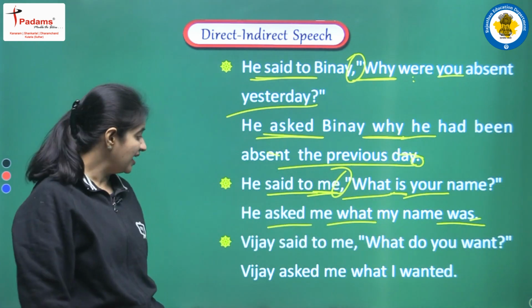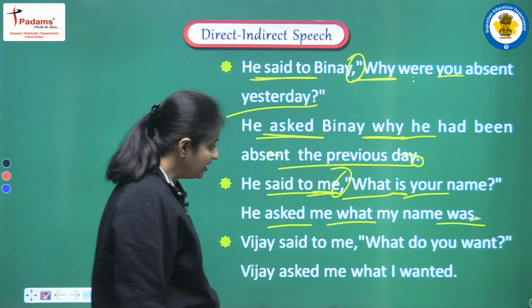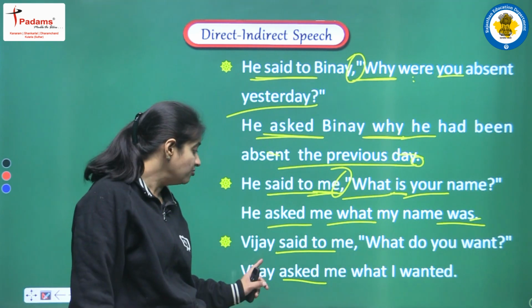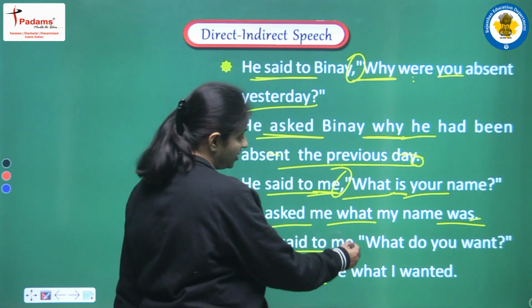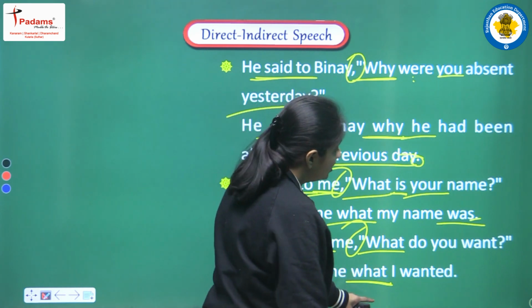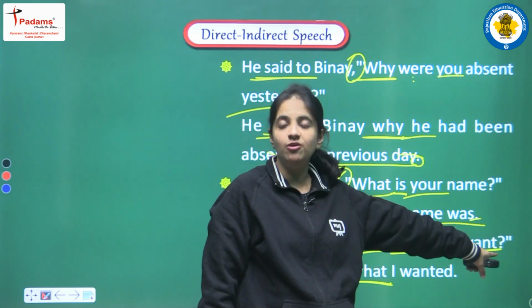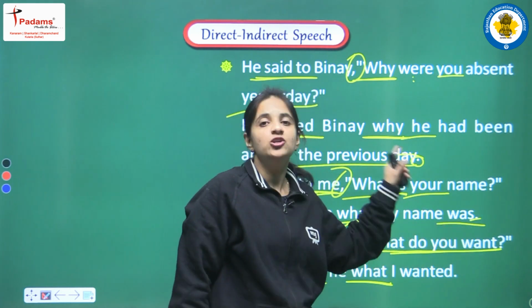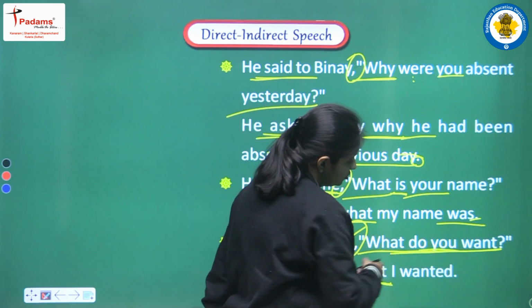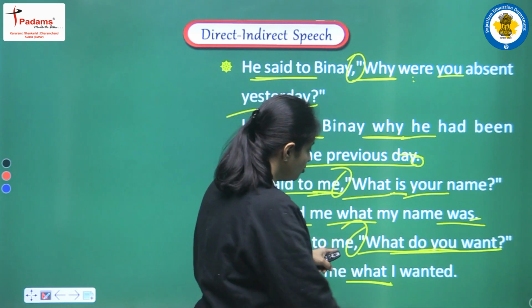Okay. Next, Vijay said to me, what do you want? Again we are having an interrogative sentence. So said to will be changed into asked. We are writing Vijay asked me. Next we are removing the commas, and we are adding the same WH word here, what. Now let's see, we are having present simple tense here, because do plus first form is known as present simple. So we have to convert present simple into past simple. So first of all let's do the changes in the pronoun you. It will be converted according to me, and the subjective case of me is I.